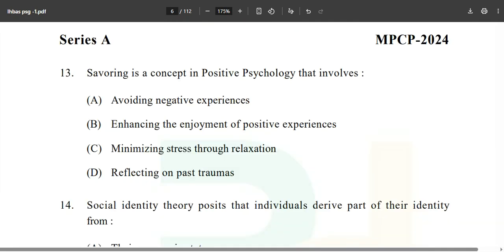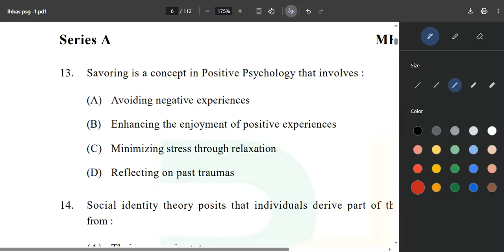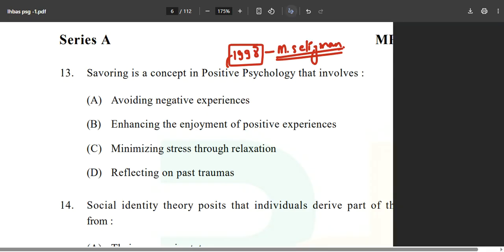Moving forward, the next question asks: savoring is a concept in positive psychology that involves: A, avoiding negative experiences; B, enhancing the enjoyment of positive experiences; C, minimizing stress through relaxation; D, reflecting on past traumas. So when did positive psychology start? It started in 1998, by a person named Martin Seligman. There are currently two waves going on for positive psychology. One is by Martin Seligman, another one is by that young guy, Dr. Paul, something like that, which is of no importance right now.